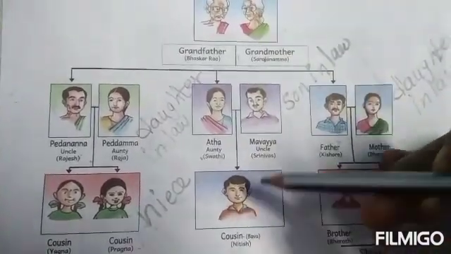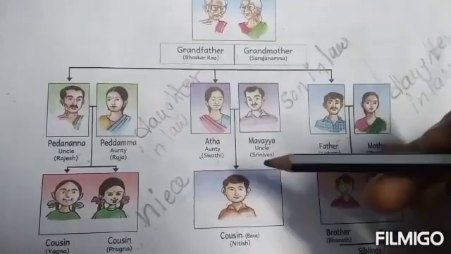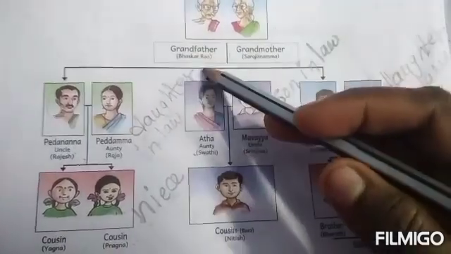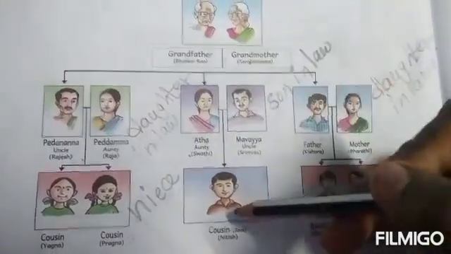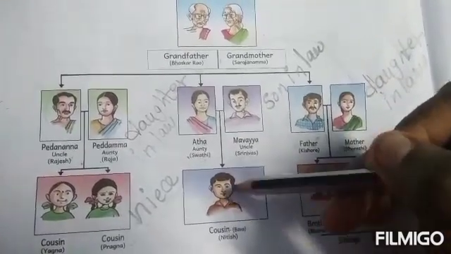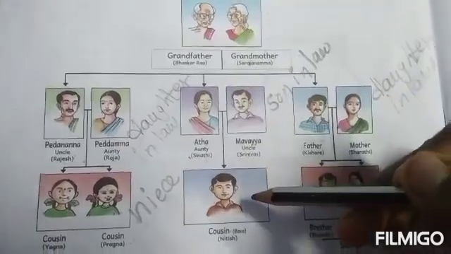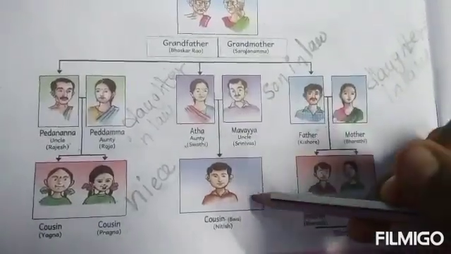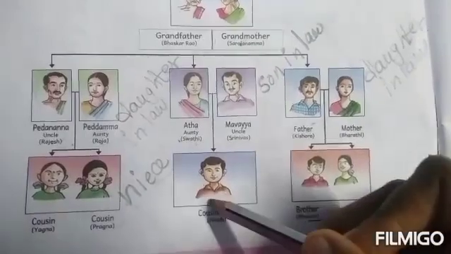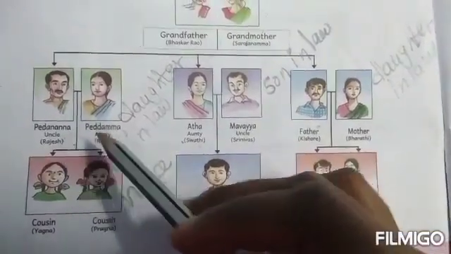Yes, Nitish is the grandson of Bhaskar Rao and Sarojamma. Grandson means Manavadu.